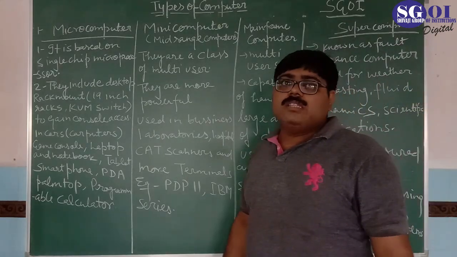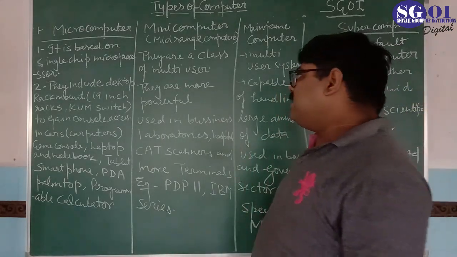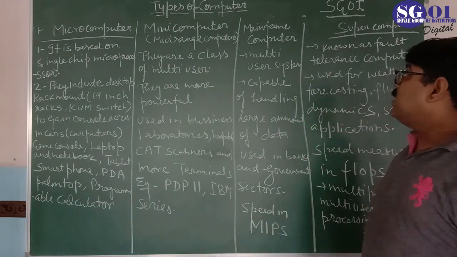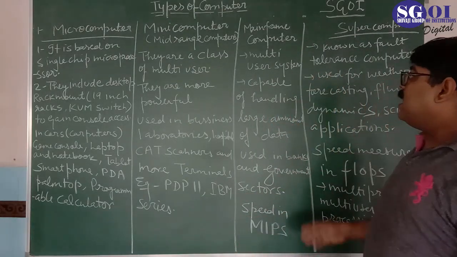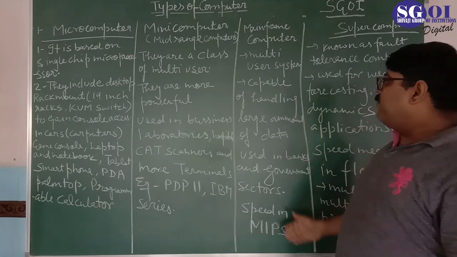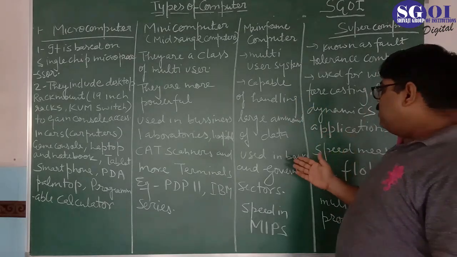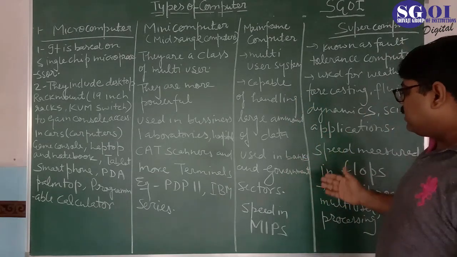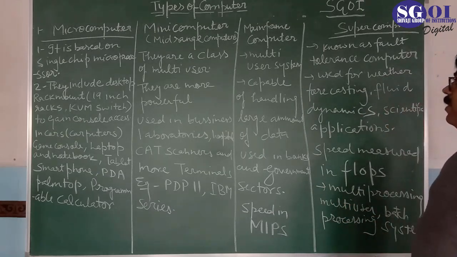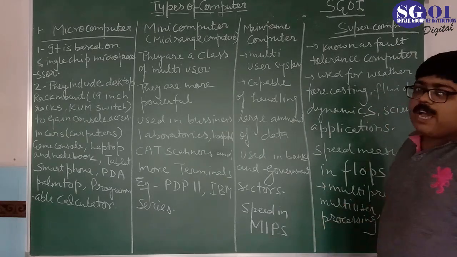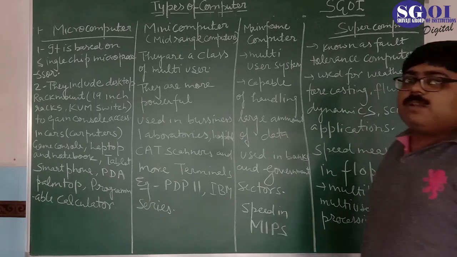They can work on 16-bit, 32-bit and 64-bit. Then we understand mainframe computers. They are multi-user systems capable of handling large amounts of data, used in banks and government sectors, and we measure the speed in MIPS, that is million instructions per second.